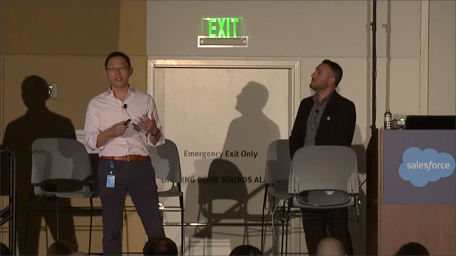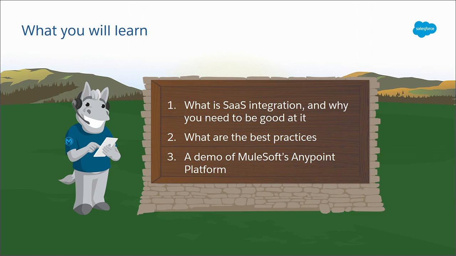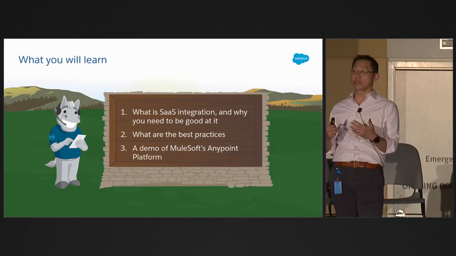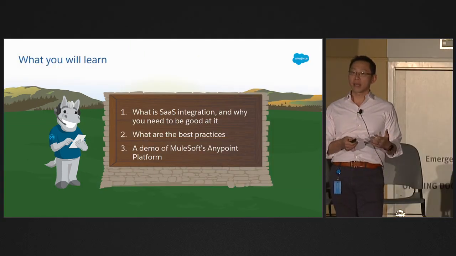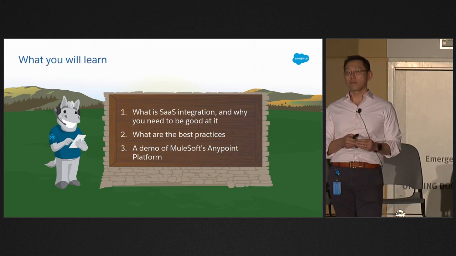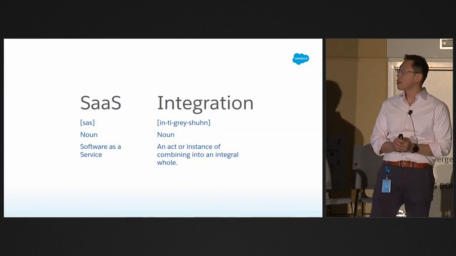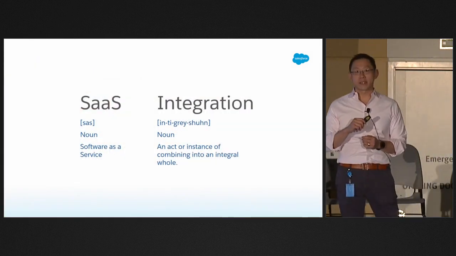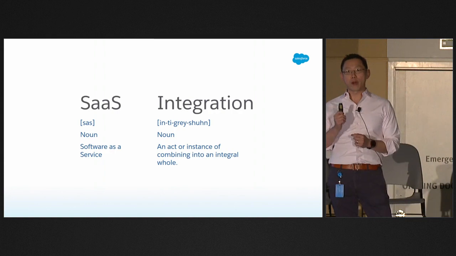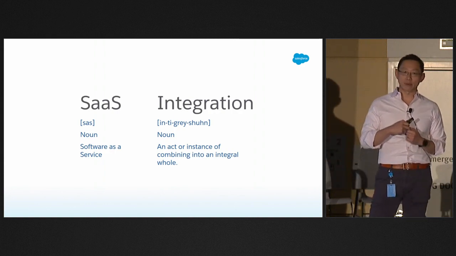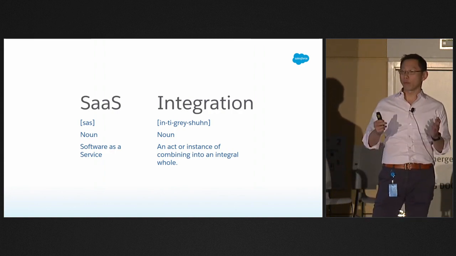Basically, 3 topics we'll cover. First, what is SaaS integration and why everybody here should really care about it? And second thing is, what are some of the best practices that you can deploy to help you with SaaS integration? And lastly, a demonstration of how Anypoint platform helps you to use these best practices. So let's get going. First thing is, if you don't know right off the bat why SaaS integration is so important, don't worry, we'll get through it.